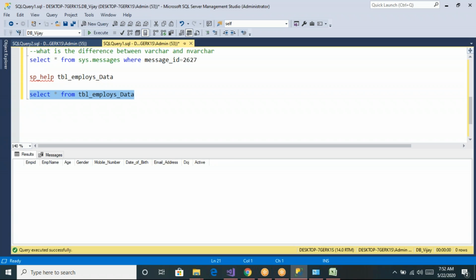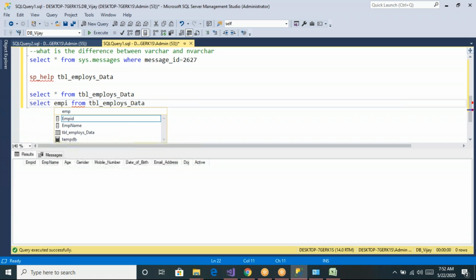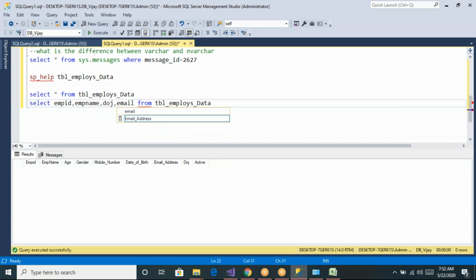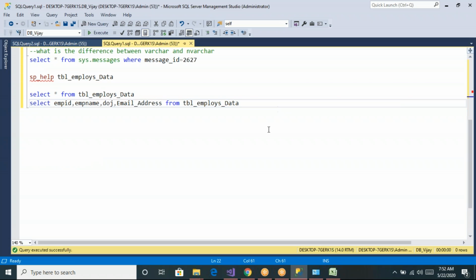Or if you want to read only specific column data, then you can specify the column names in the select list. So select, and if you want to read particular columns data, then you can specify which columns. Let us say emp id, comma, emp name, comma, date of join, comma, email address. So now I just want to see only these 4 columns data. You can specify the column names like this. So this is how we can create a table, and this is how we can read the table data.